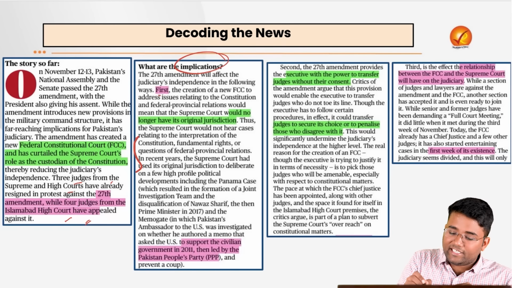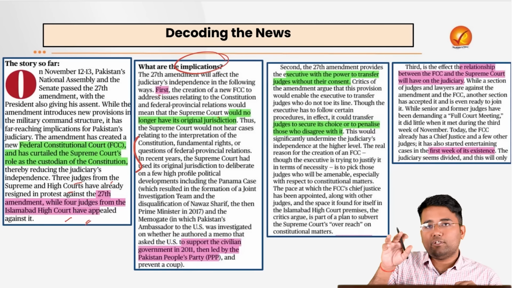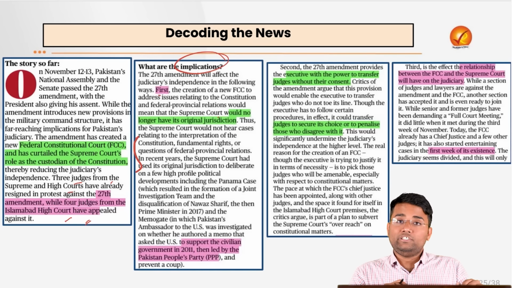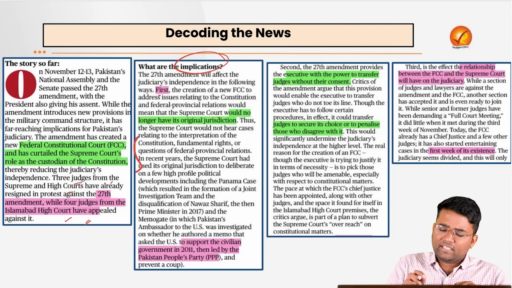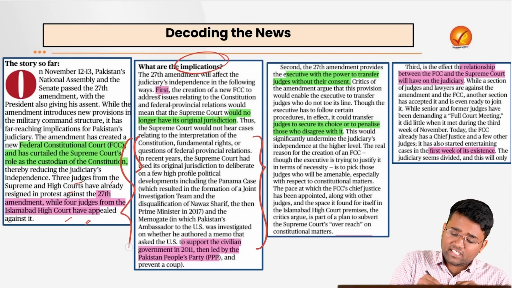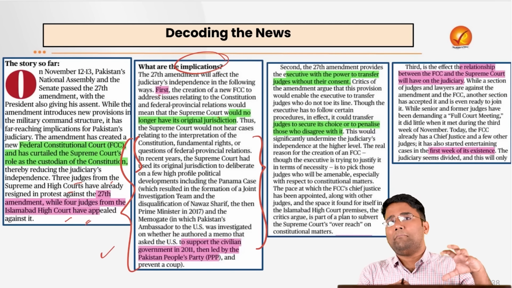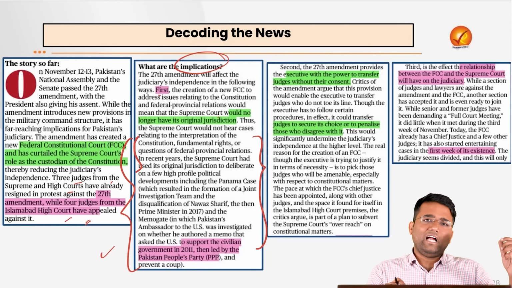First of all, with the creation of this, the Supreme Court of Pakistan will not have the original jurisdiction. Earlier, there were various cases, various investigations that were being done by the Supreme Court of Pakistan with regard to the executive.